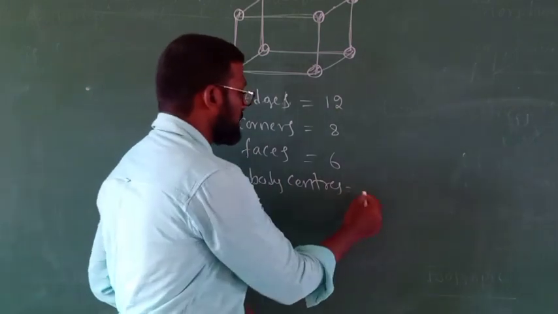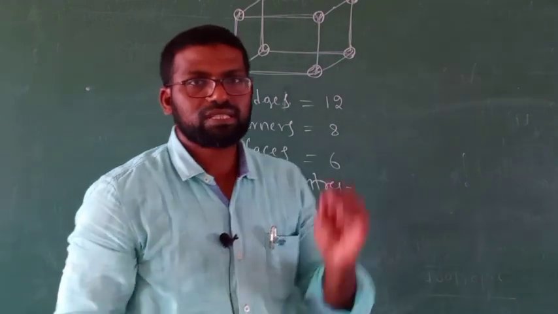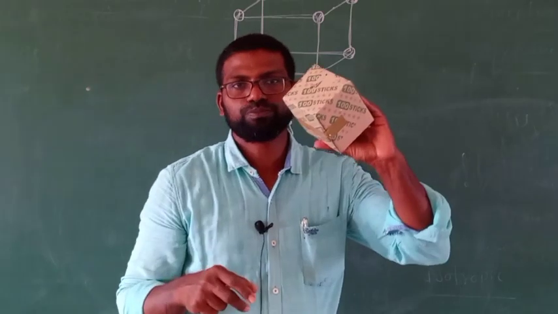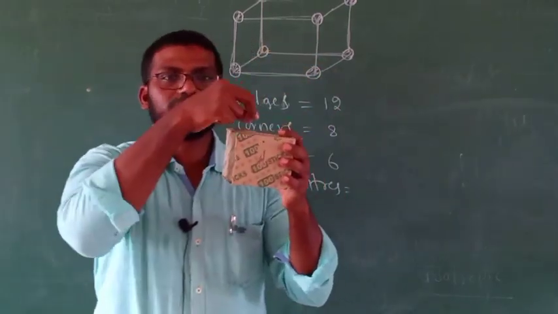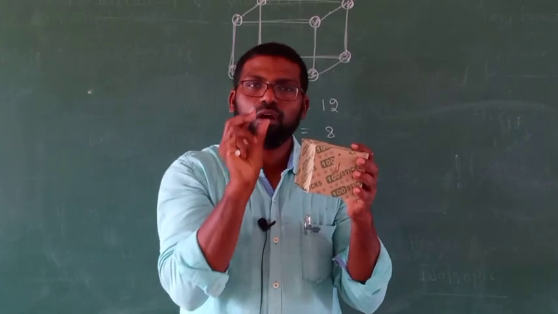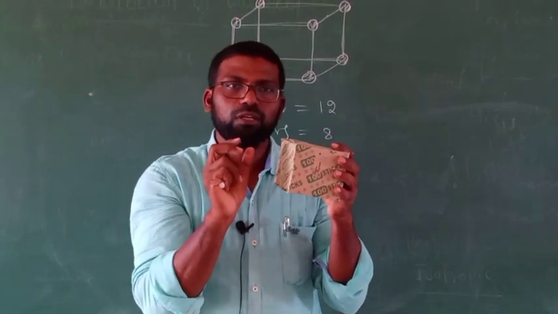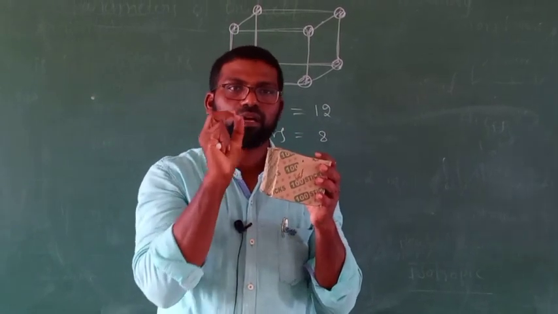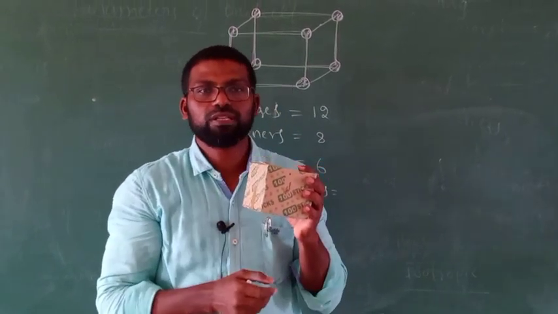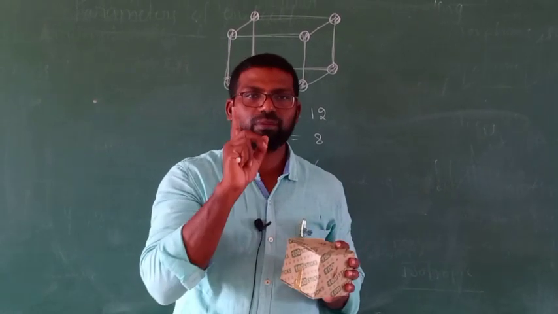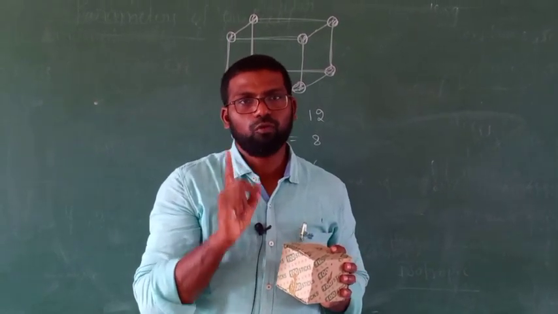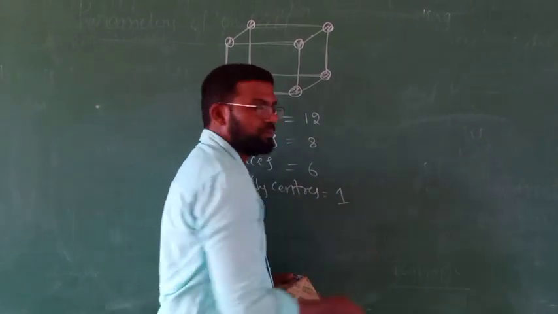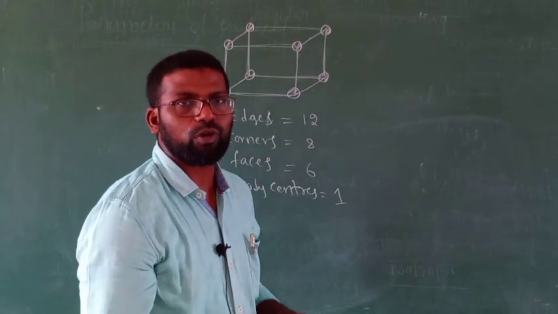Right, next body centers. How many body centers will be there? Body center means center of the body. If you take this cube, this chalk piece box, at the center of this box you imagine one point or one particle which is equidistant to all the 8 corners. That point or that particular particle is called the body centered particle. So there will be only one body centered particle. Body centers will be only one. Body center means center of the body.